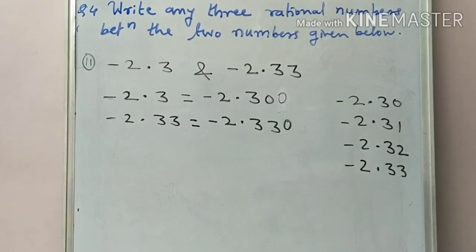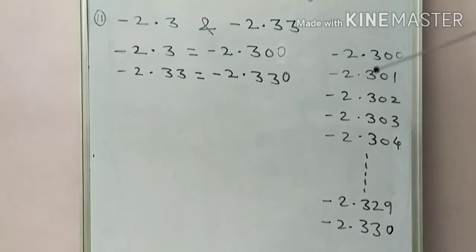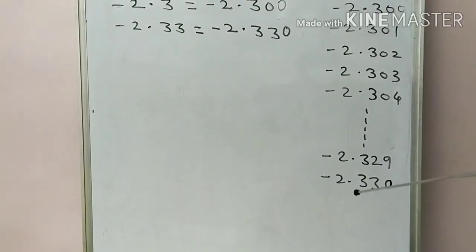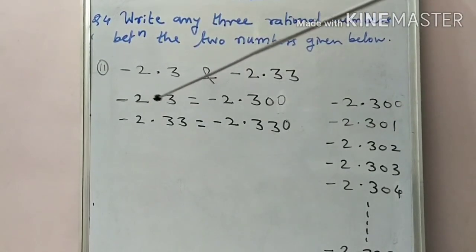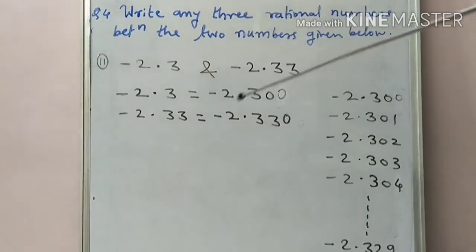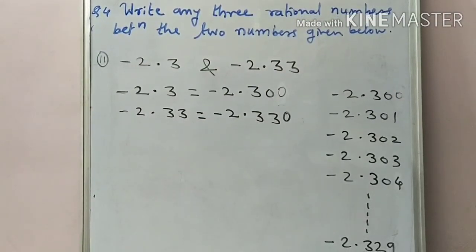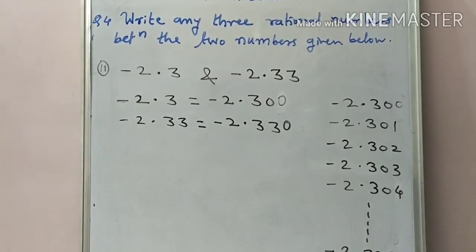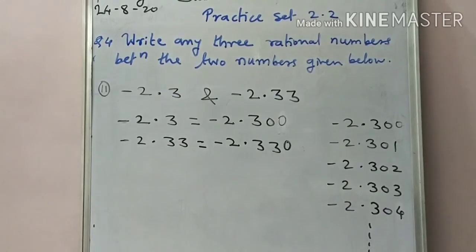Understood, students? So to write three rational numbers between two given rational numbers, we convert both numbers into 3 decimals, then we write down this sequence and we write any three rational numbers between the given numbers. Okay, pay attention over here.